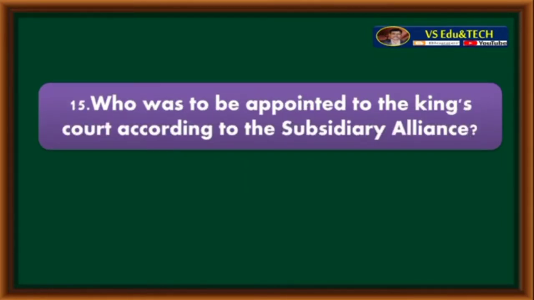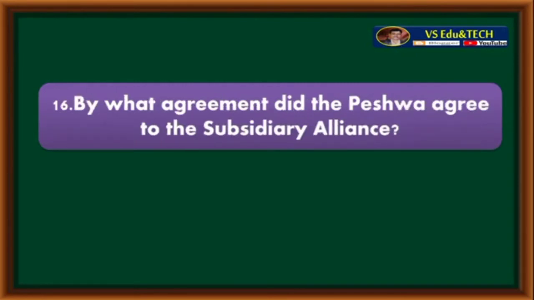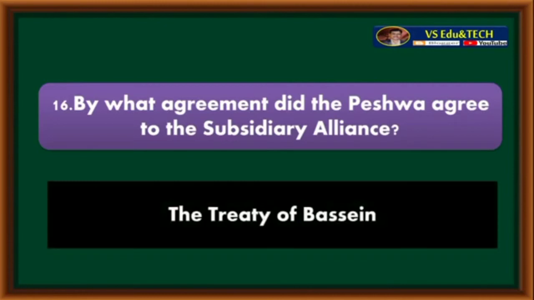Who was to be appointed to the king's court according to subsidiary alliance? British resident. By what agreement did the Peshwa agree to the subsidiary alliance? The Treaty of Bassein.